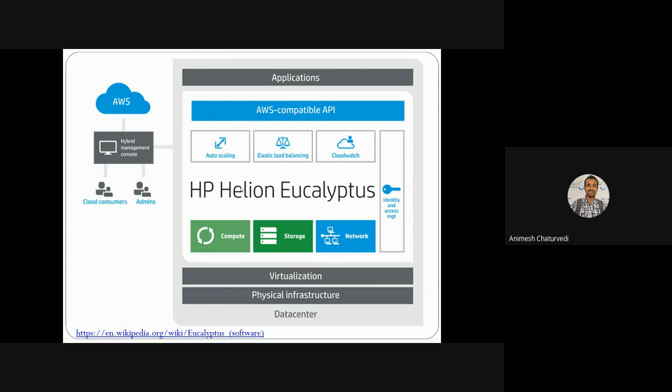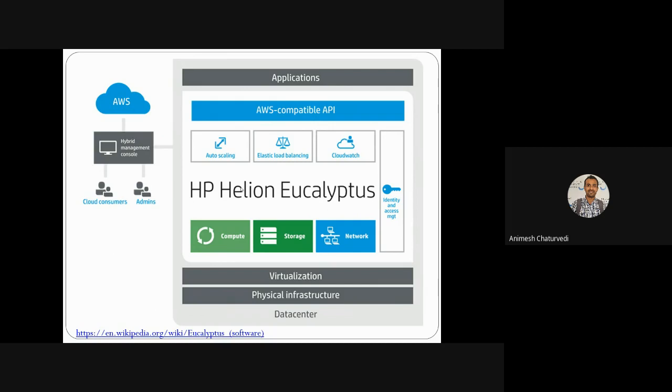You have a data center at your institute with some physical infrastructure available. You do the virtualization of those resources, various servers, and you provide computational power, storage, and networking, which you manage, and you provide identity management for the users' credentials. This could be done with the help of HP Helion Eucalyptus, and this is an image of it.